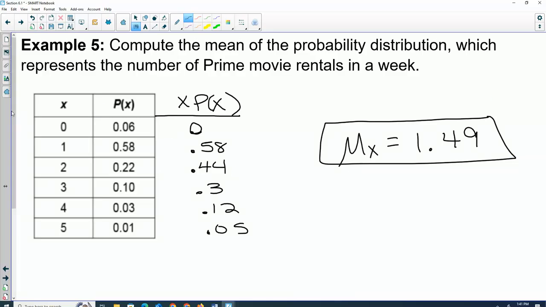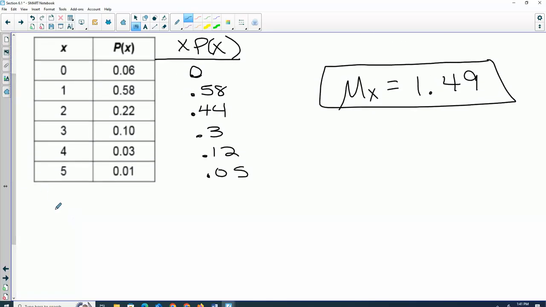What if I asked other questions from this probability distribution? What if I said, what is the probability one movie is rented?